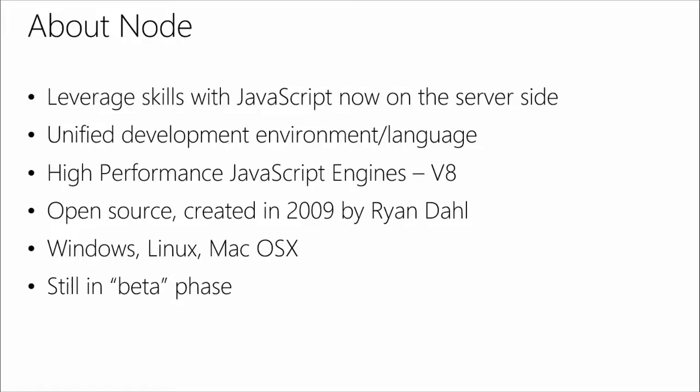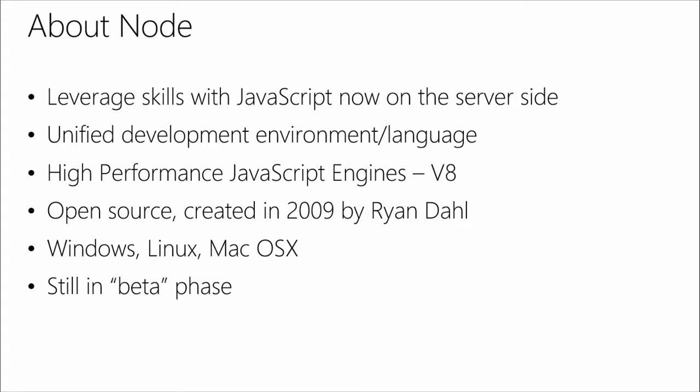So Node, if you haven't ever seen it before, is a great platform that uses JavaScript and is most predominantly used on the server side. But now we're seeing it more in IoT devices, pretty much all over the place. Anytime you're seeing different platforms, even for mobile apps, you're starting to be able to use JavaScript there. What's really cool about Node and JavaScript, if you're building for the web, is that you really have a unified development environment and the same language.